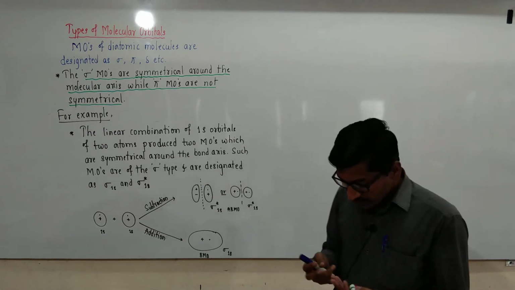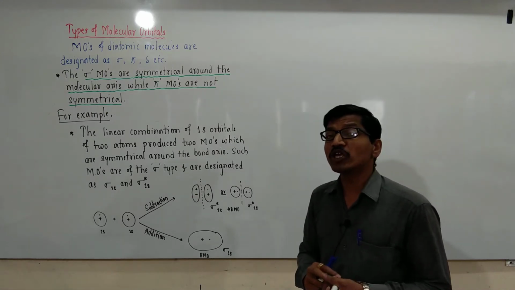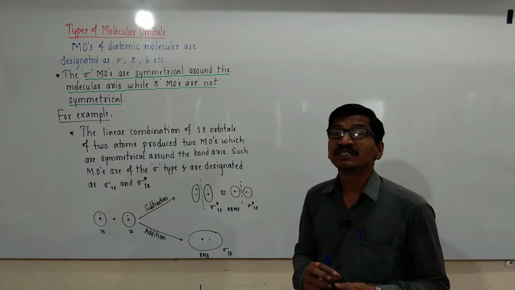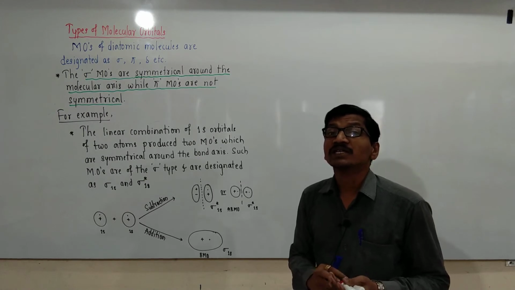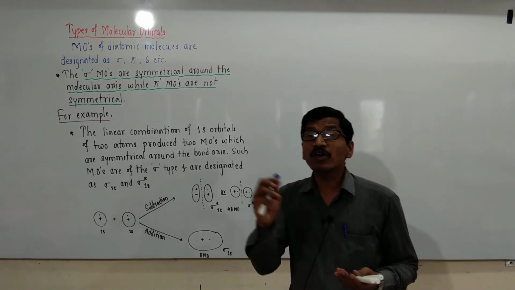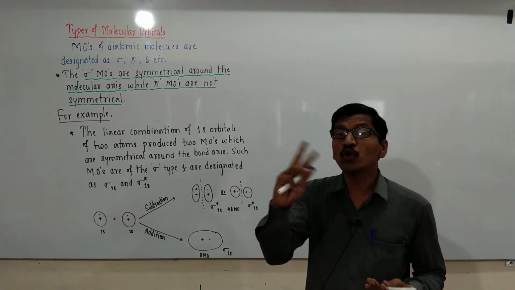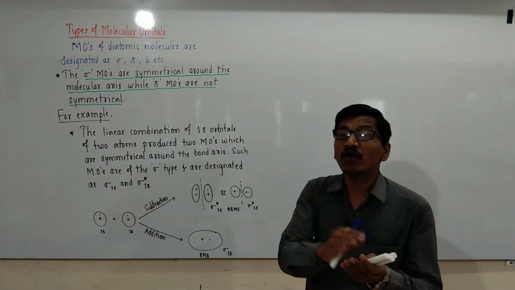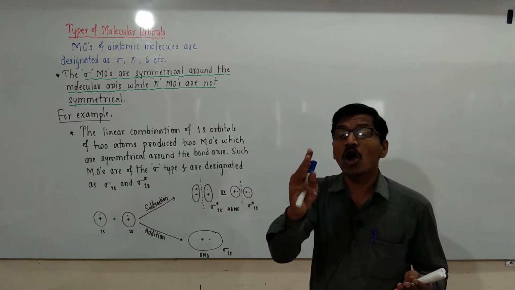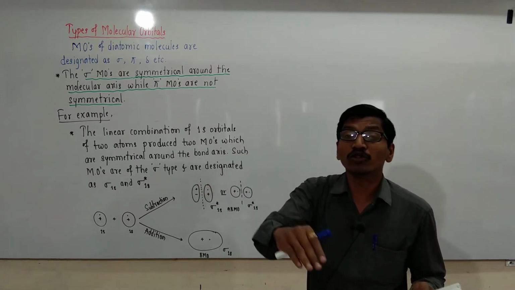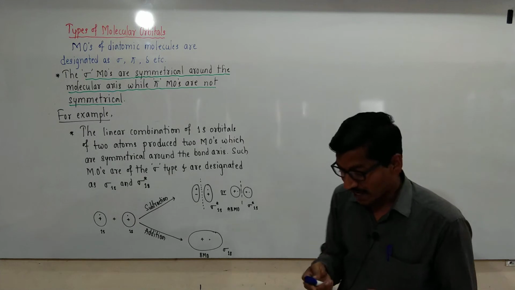In another case, if the internuclear axis is taken to be the z axis, then the linear combination of 2pz atomic orbitals of two atoms produces two molecular orbitals which are also symmetrical around the bond axis, and these are designated as sigma 2pz and sigma star 2pz.